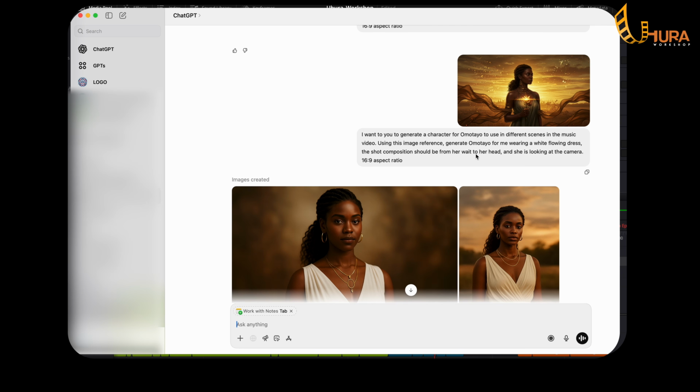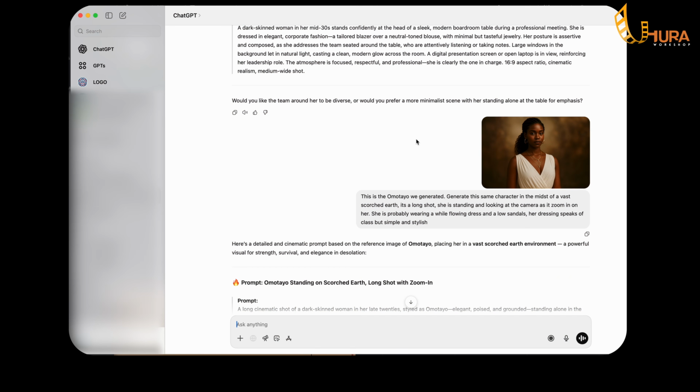After generating these 2 images, the first question that will come to your mind is, this is not the environment we want this lady to be in, because in the music video, she's standing in a desert scene. I can take this image to Runway and change the background. But for me, I didn't do that at first. So what I did was to save the first image and then input it back into ChatGPT. So this is the first image. And why I did that is because I just want to create this character in this environment that I want.